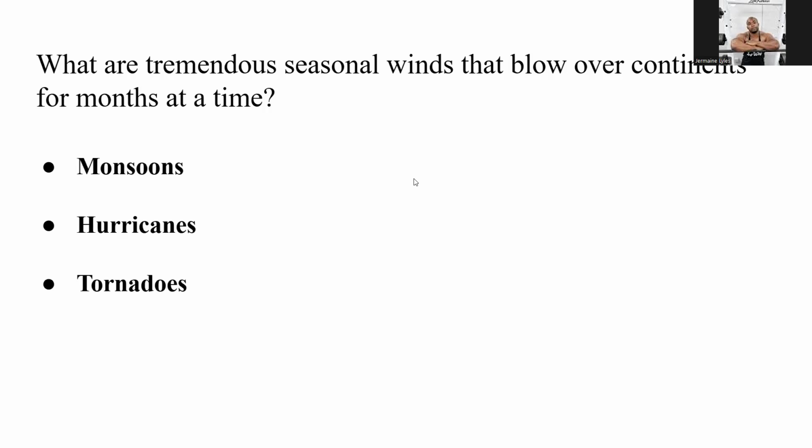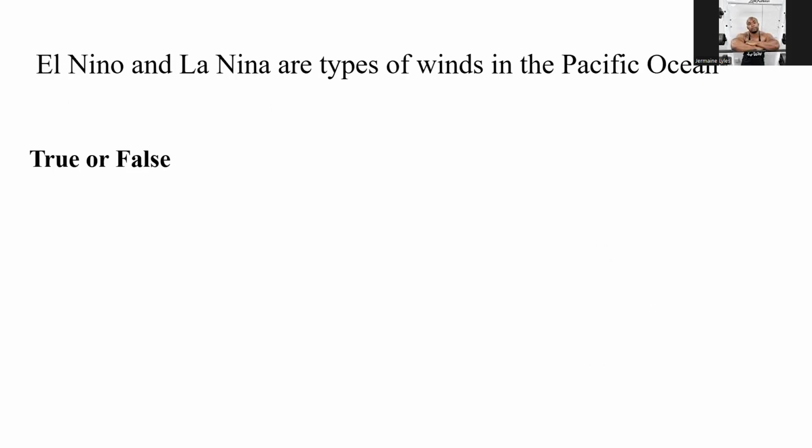What are tremendous seasonal winds that blow over continents for months at a time? Monsoons. El Nino, La Nina are types of winds in the Pacific. Is that true or false?